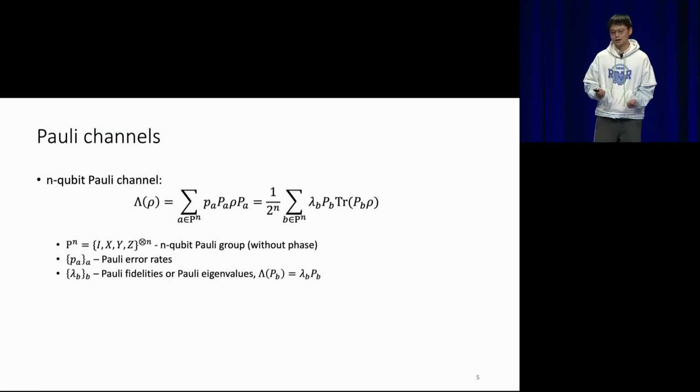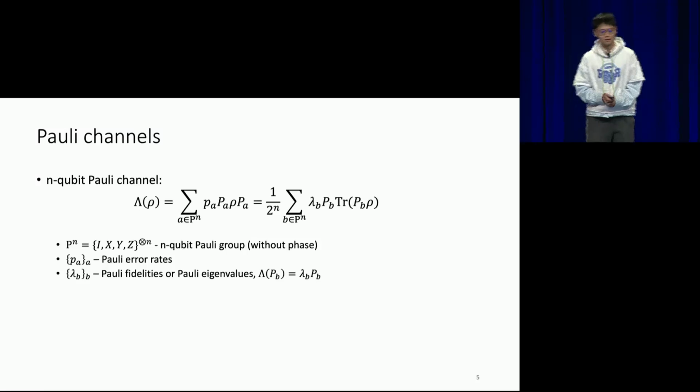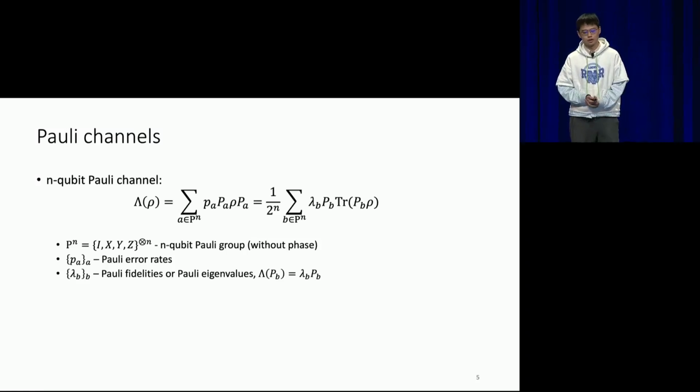I will focus on a specific noise model called the Pauli noise model. But for now, let me first define the Pauli channel. You probably have already seen that in the previous talk. An n-qubit Pauli channel is basically defined as a probability mixture of n-qubit Pauli operators, with small p_b denoting the Pauli error rates. It's a probability distribution.